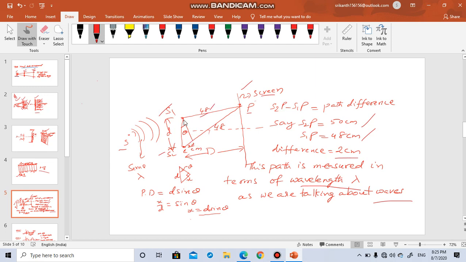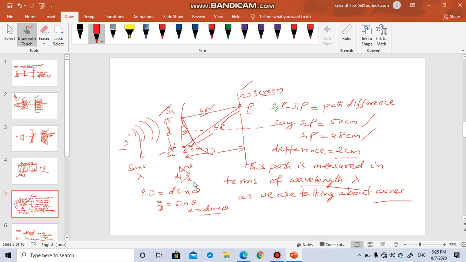If you drop a perpendicular from S1 to this point, this distance which I am showing now is also 48. Then this small difference, 2 centimeters, is the path difference. You take P as the center and cut one arc like this. What will happen? So this small 2 centimeters will be the path difference.